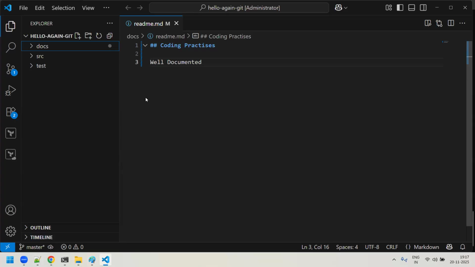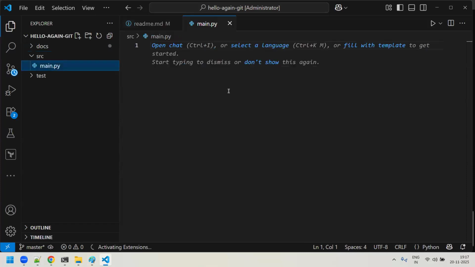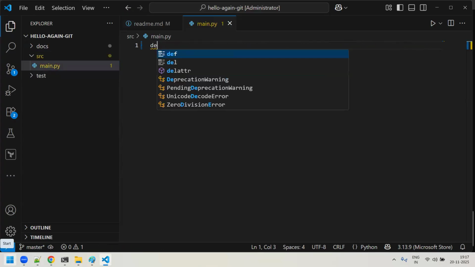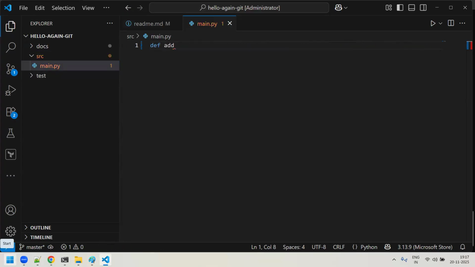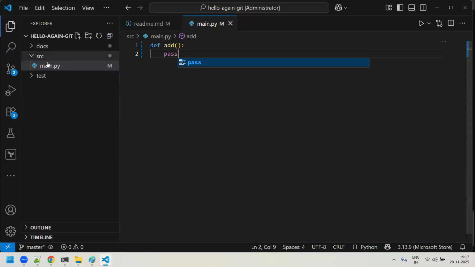Let me try, under the src you have main.py. Let me even add some text. I'll add something, def of something, add something. Some text I've added inside this main.py. Don't worry about everything you did, you just make some changes here. Am I clear, sir, till here?